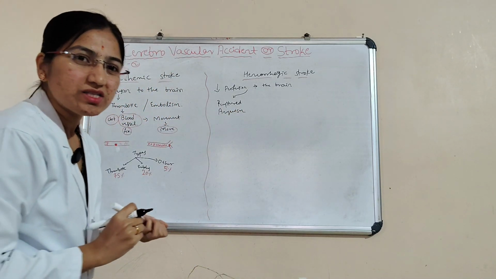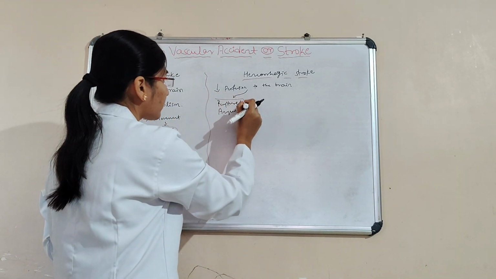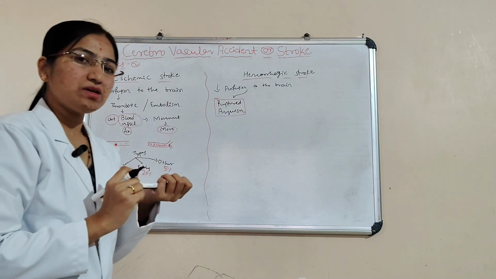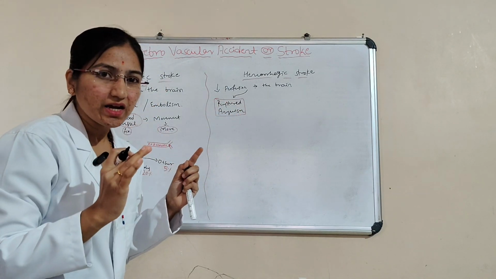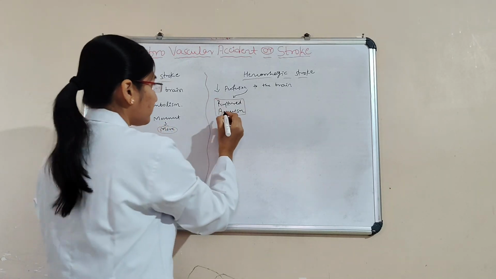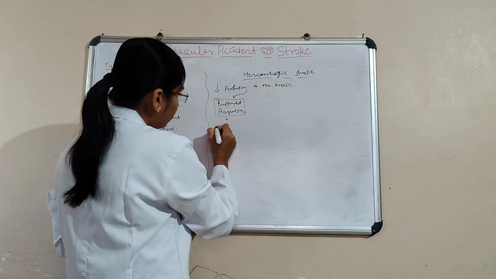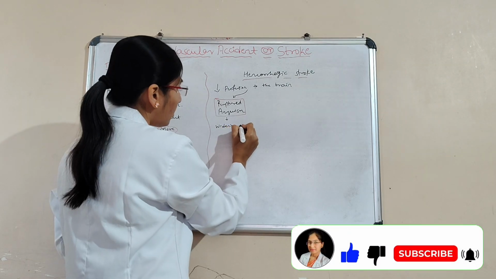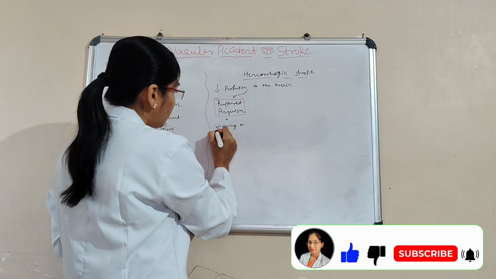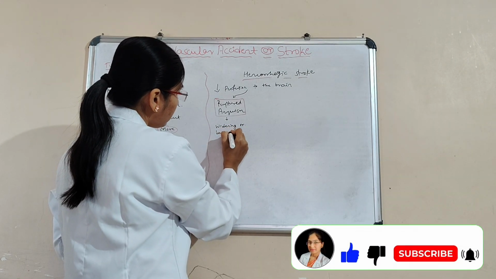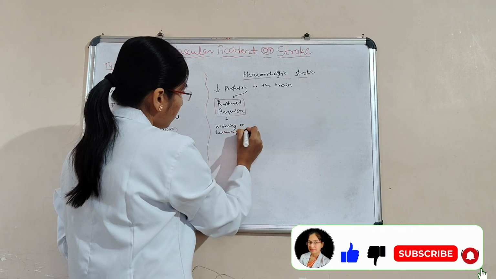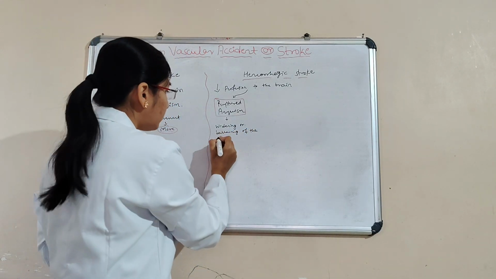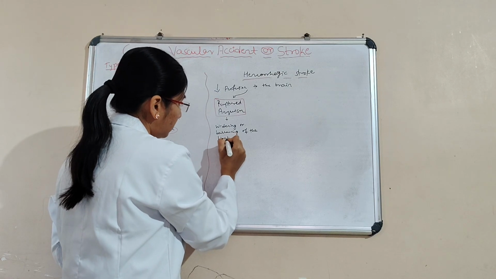Ruptured aneurysm. Here, an aneurysm is nothing but a widening or ballooning of the blood vessel.